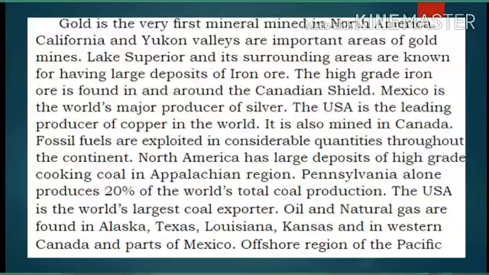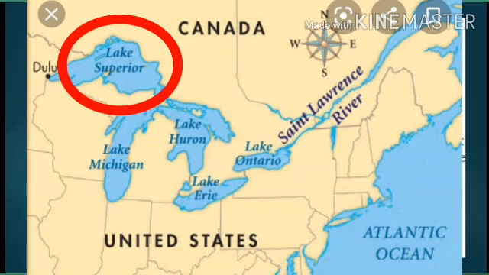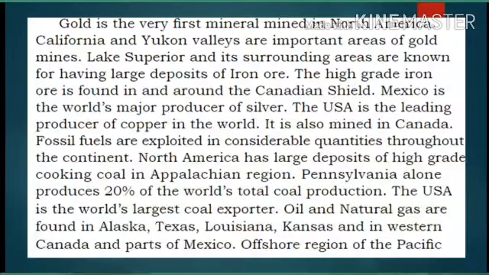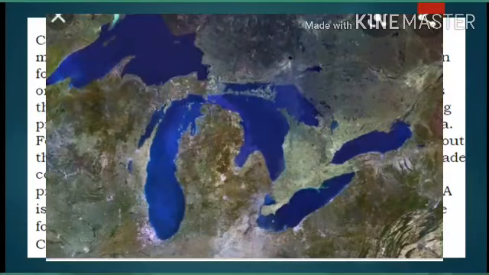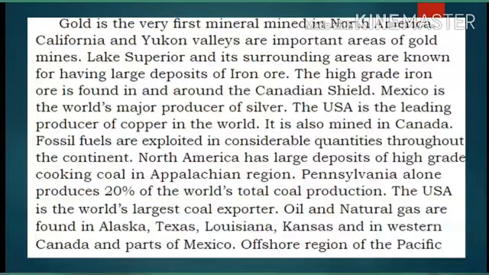Lake Superior and its surrounding areas are known for having large deposits of iron ore. Before that, we have to learn about the Great Lakes. In the Great Lakes, Lake Superior is the largest freshwater body. Next, high-grade iron ore is found in and around the Canadian Shield. So iron ore is found around Lake Superior as well as around the Canadian Shield.